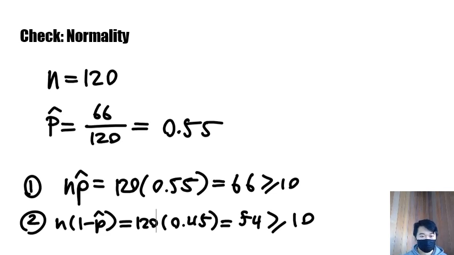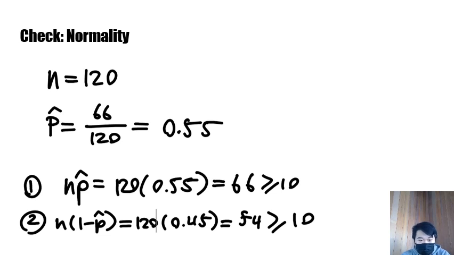So the check for the normal distribution is pretty simple. We start off with our sample size of 120 students, and then we have a sample proportion of 66 over 120, which is equal to 0.55 or 55%. First, we use the first equation to check. What we do with that is multiply the sample size and sample proportion, which is equal to 66, and that's greater than 10.